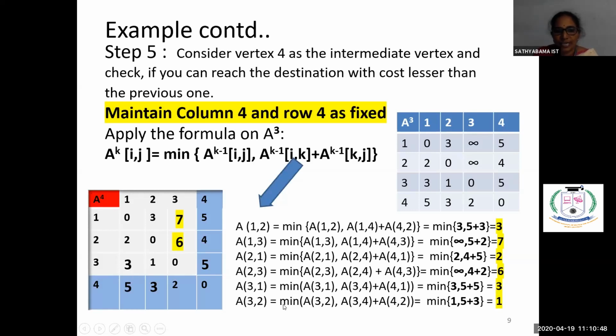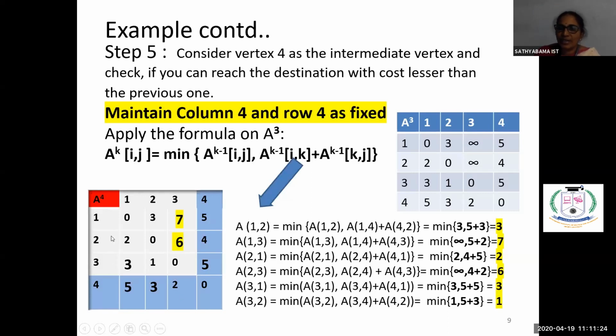Now the last one is A of 3, 2. Here once again we are finding whether the previous cost 3, 2 is lesser, or whether 3, 4 plus 4, 2 will give us the least cost. See here, 3, 2 is 1, or 3, 4 is 5, plus 4, 2. 4, 2 here is 3. So from this 1 and 8, we are getting the least cost as 1. So we have constructed the last matrix also.